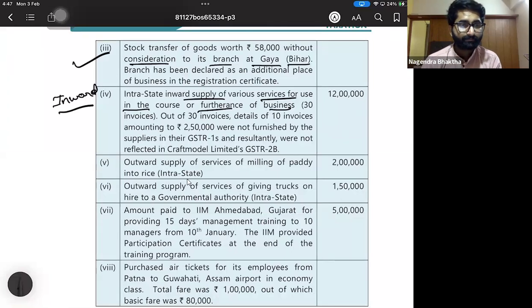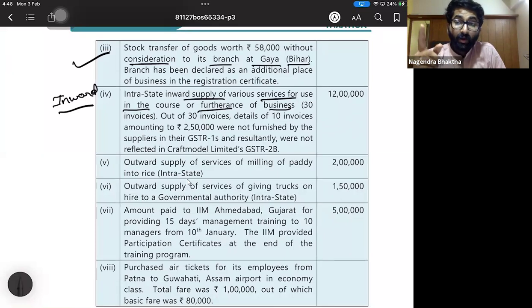Now the question is whether milling of paddy into rice is taxable or not. Remember in the exemption chapter, we discussed agricultural activity. Any agricultural activity, such as cultivation, pruning, cutting, drying, sun drying, fumigation, is exempt.